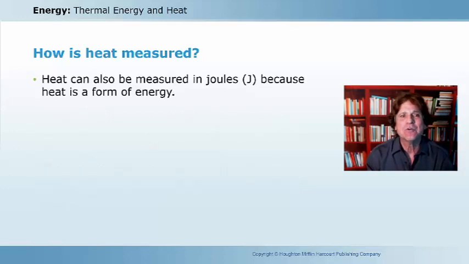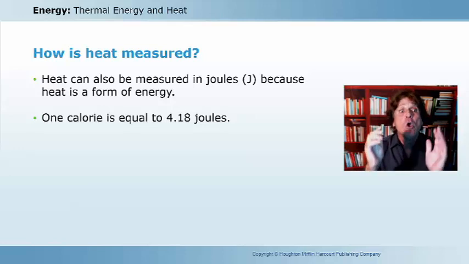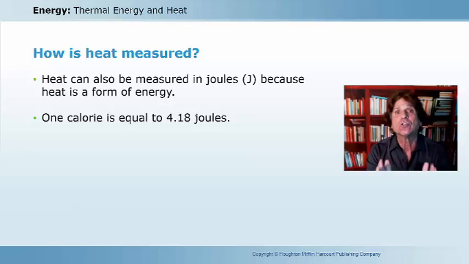How is heat measured? Well, heat can also be measured in joules because heat is a form of energy. And I mentioned that before. So we have heat and it can be measured in units of calories. Remember, two different types of calories. And it can also be measured in units called joules. And we can convert, we can change these values between the two different scales. 1 calorie is equal to 4.18 joules.